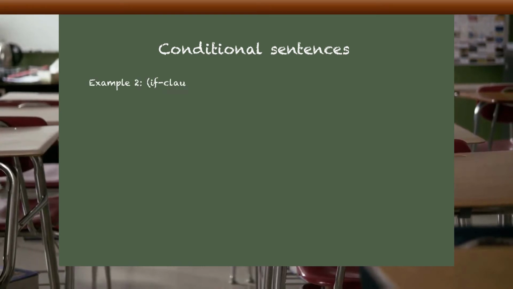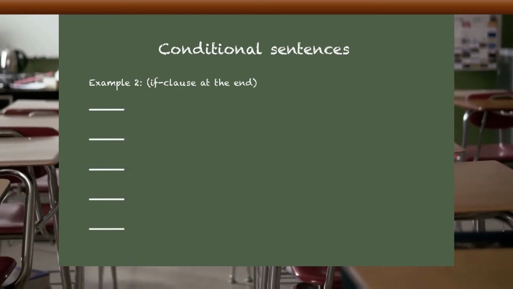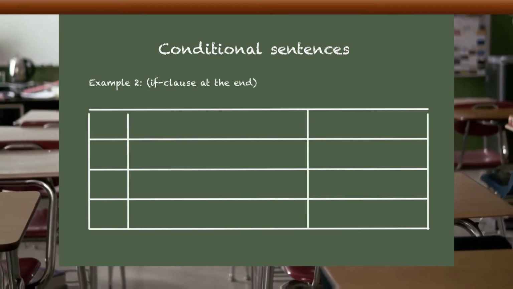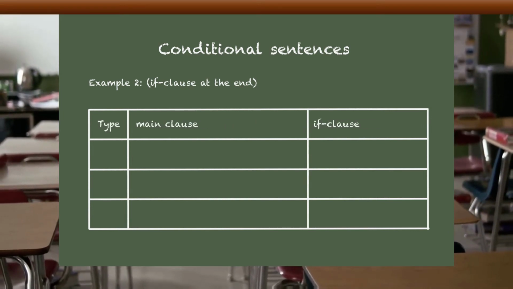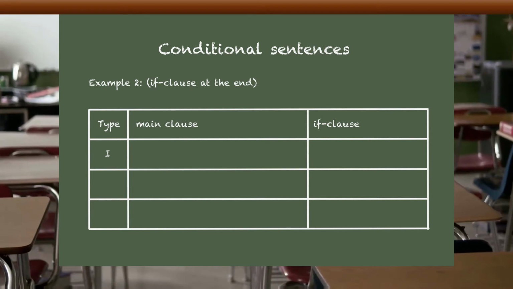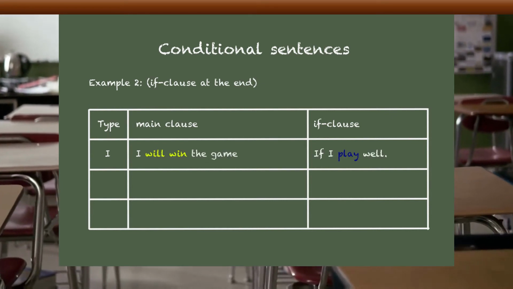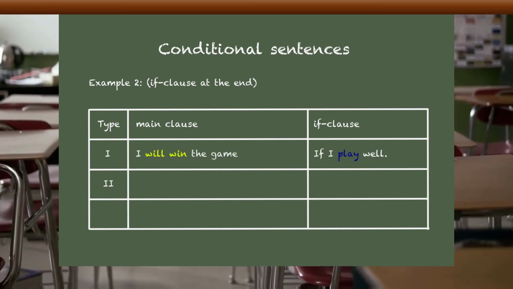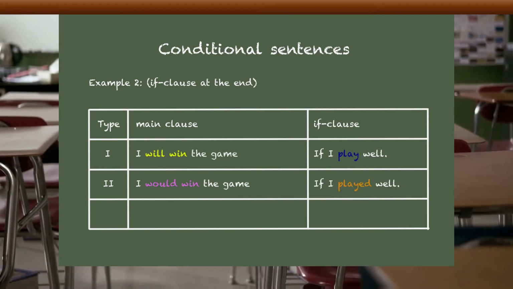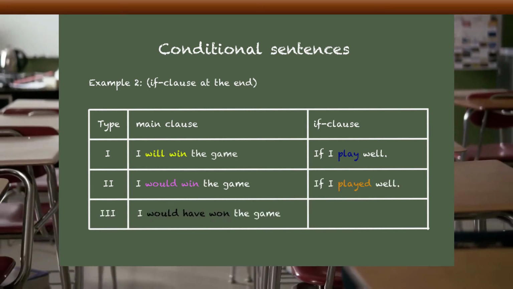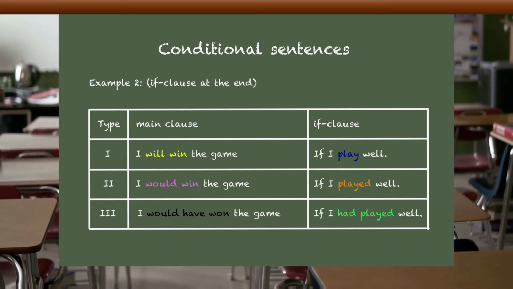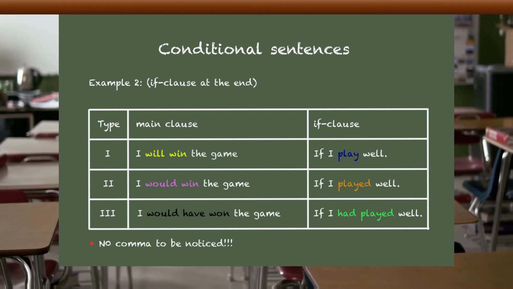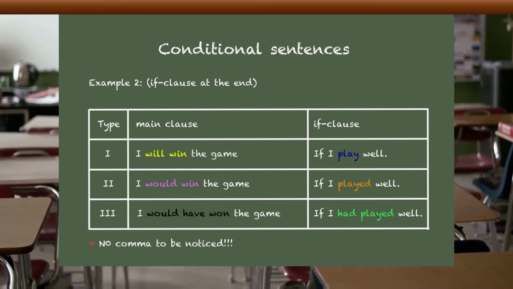In this second example, the if clause is going to be at the end, kind of switching position of the main clause and the if clause. This way, type 1 would be: I will win the game if I play well. Type 2 would be: I would win the game if I played well. And the third one would be: I would have won the game if I had played well. You can notice here there is no comma in between when we start with the main clause.